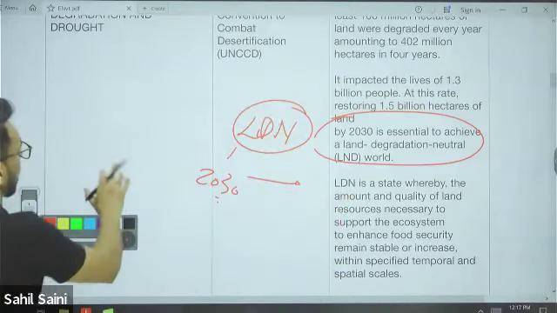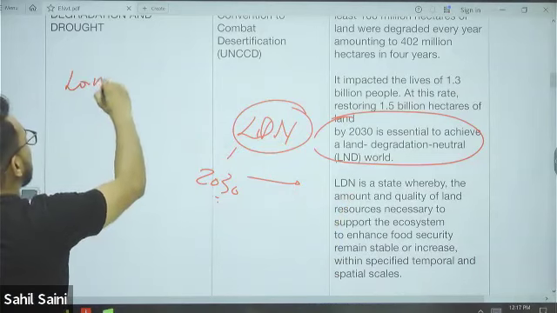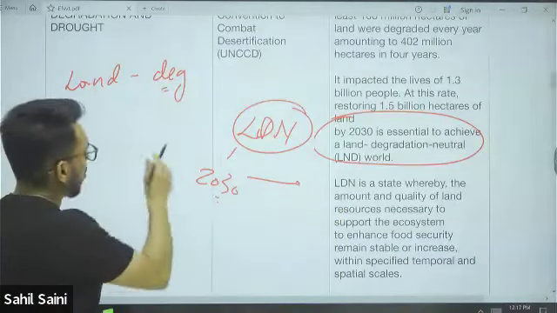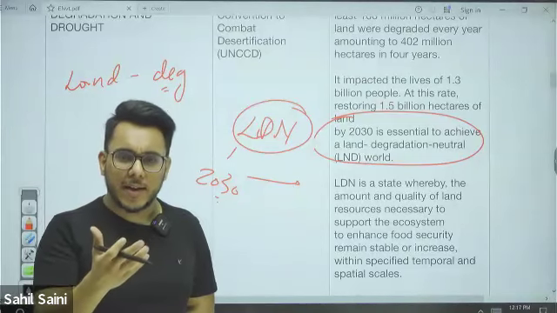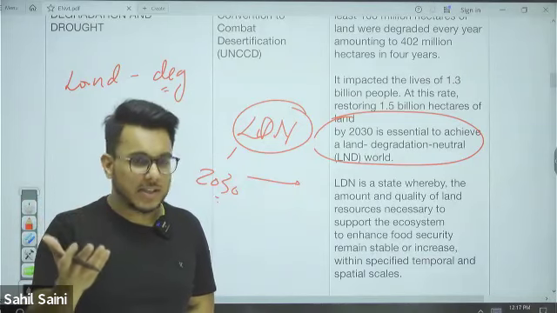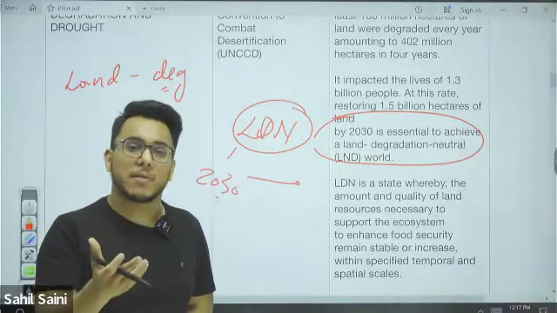See, land is being degraded. Fine. Now, some of the land is degraded because of human activities. Some of the land gets degraded because of environmental, natural reasons. Now, natural reasons you don't have any control over.